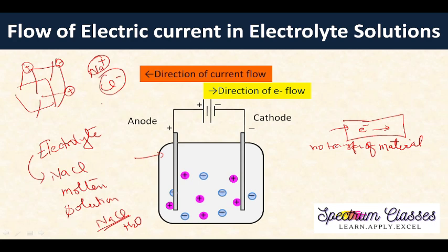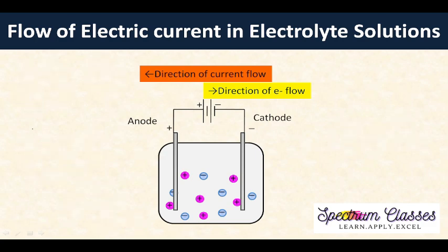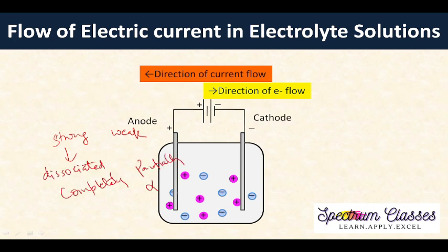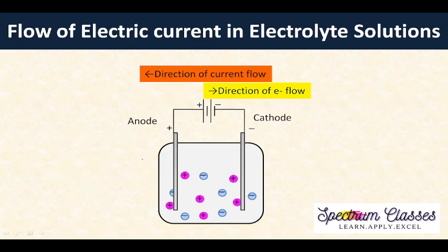Such solutions of salts, acids, and bases which dissociate in solution or in molten state and conduct electricity are termed electrolytes. Electrolytes are of two types: strong electrolytes and weak electrolytes. Strong electrolytes are dissociated completely and weak ones are dissociated partially, and there is a degree of dissociation alpha, right?